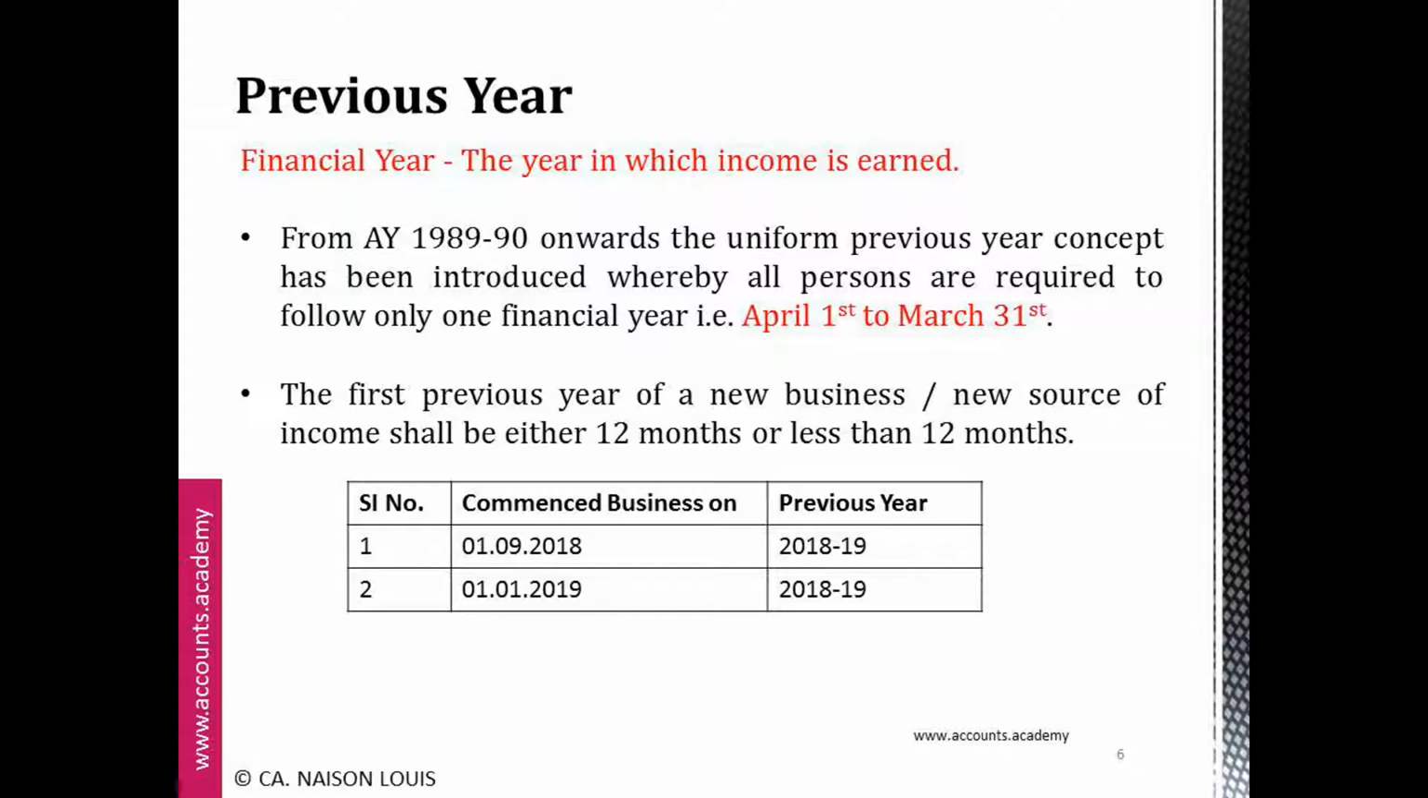The first previous year of a new business or a new source of income shall be either 12 months or less than 12 months. For example, a business which is commenced on 1st September 2018, the previous year will be 2018-19. And for another business which is commenced on 1st January 2019, the previous year will be 2018-19.